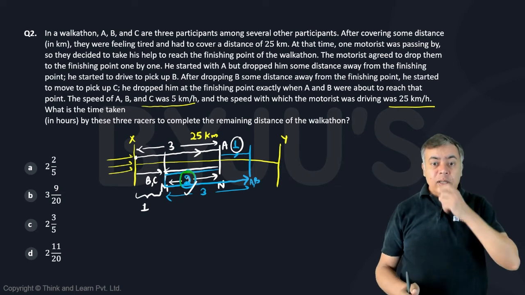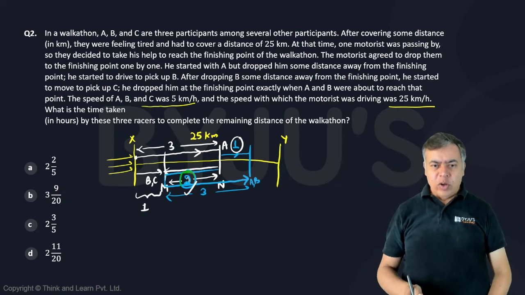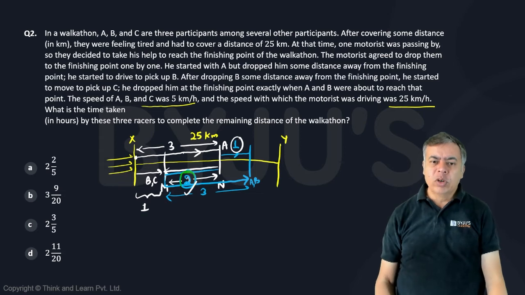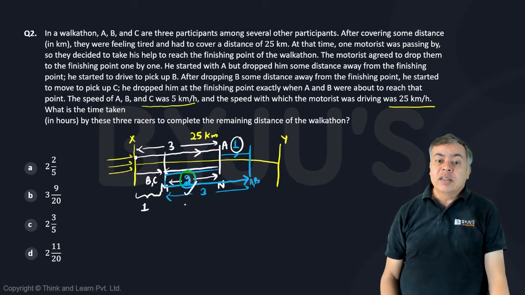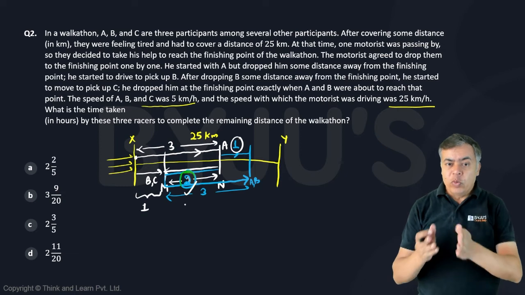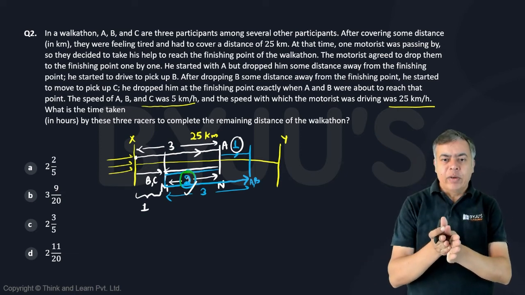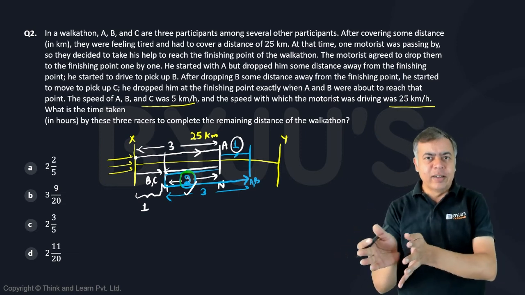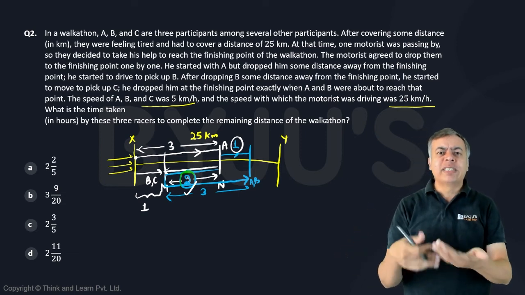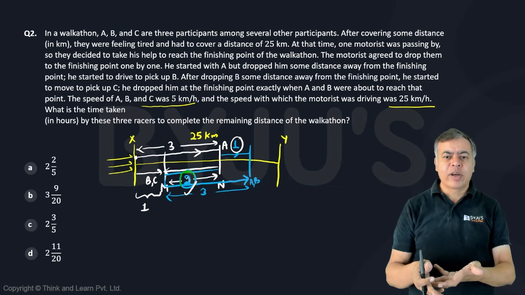Okay. Now the last scenario. One more scenario we will talk about. Now where is C now, right? When your A and B are reaching here, where should C be?